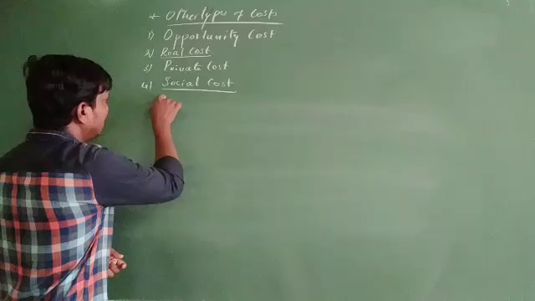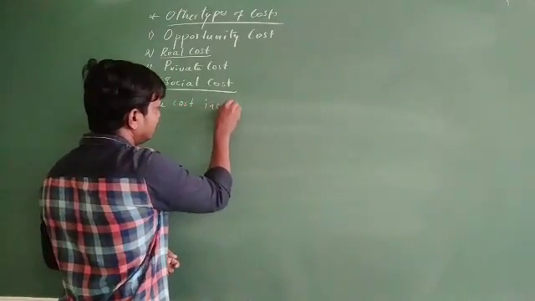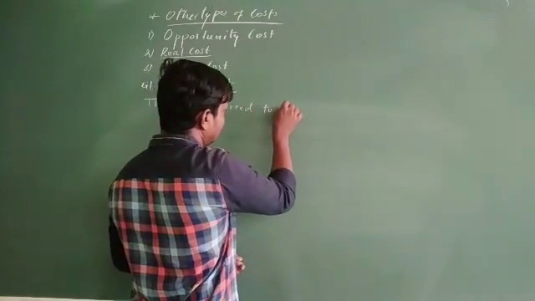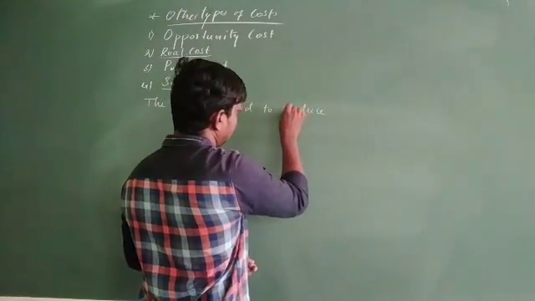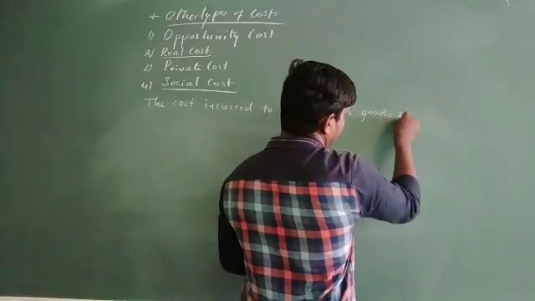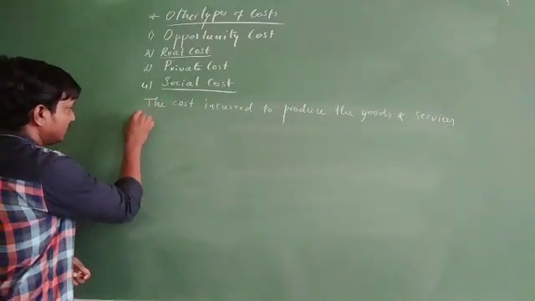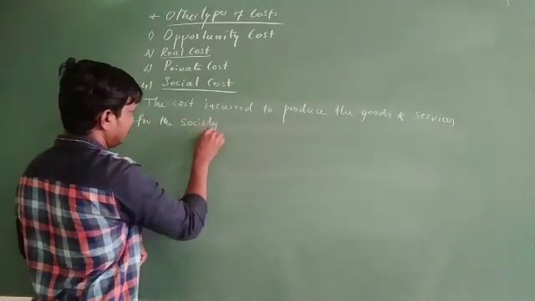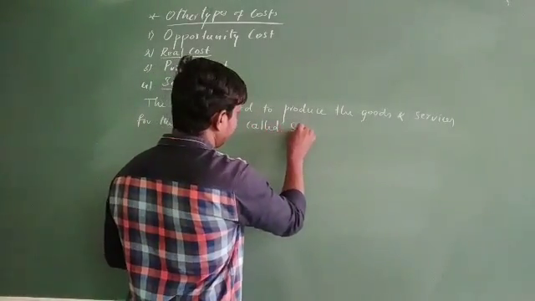So the cost incurred to produce goods and services for the society is called social cost.